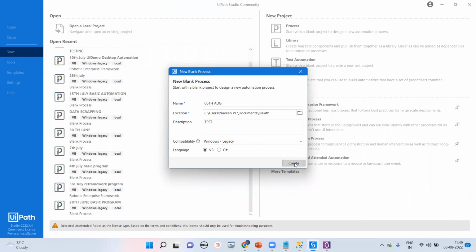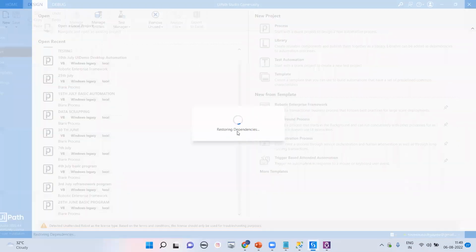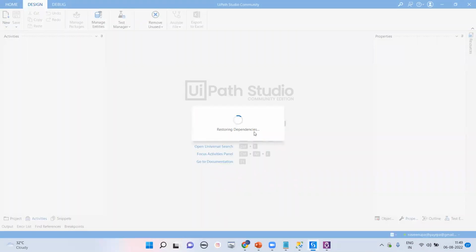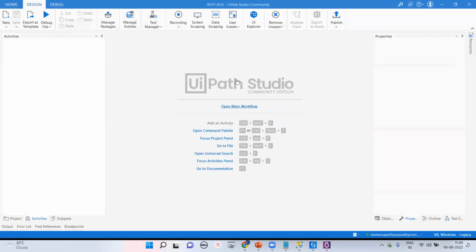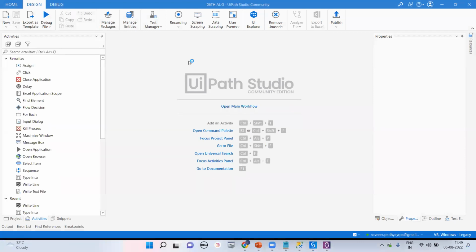Hardly it will take 30 seconds to start. We are getting the process and restoring the dependency. We have to understand this particular technology. Technical words: creating the workspace, adding the dependency. All these things we will understand. Here we are able to start UiPath Studio, and we are going to start any project we are getting right now.